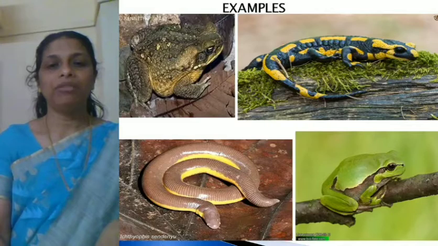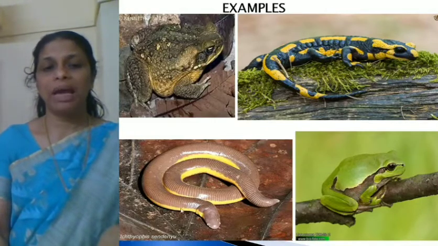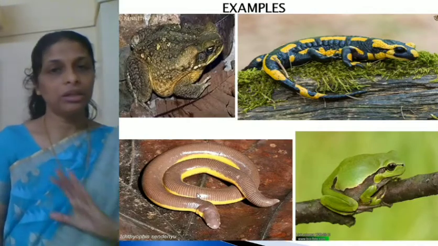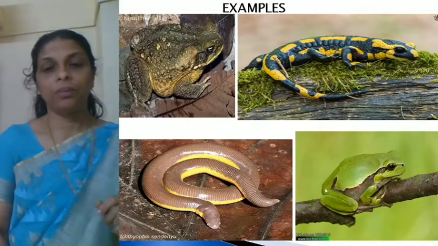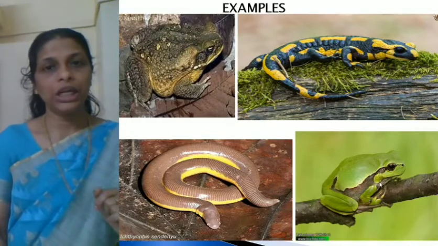Here you have the picture of all that. A frog, a salamander. This is Ichthyophis, right? It does not have limbs. It looks like a reptile, but it's not a reptile, it's an amphibian. Then this is a tree frog. Hope class Amphibia is clear to you all.